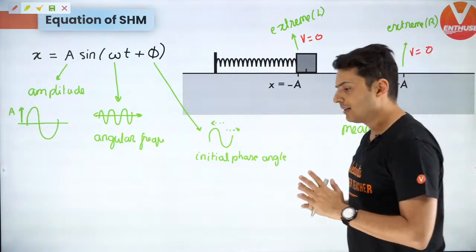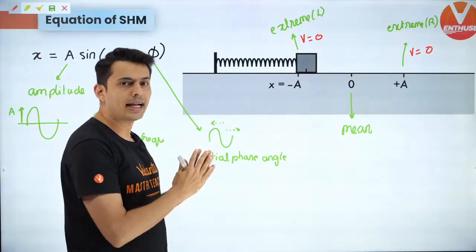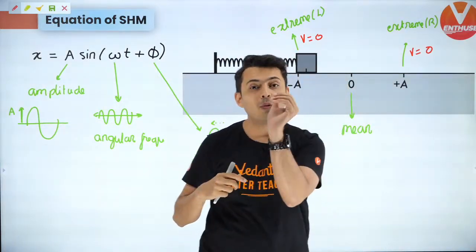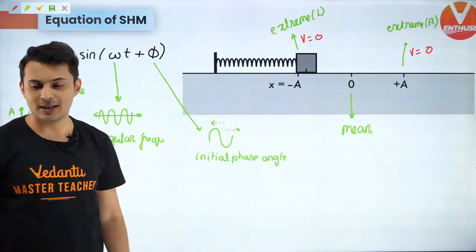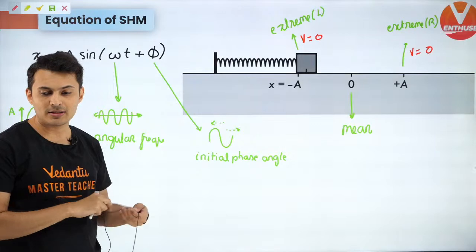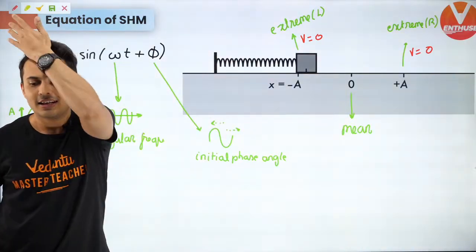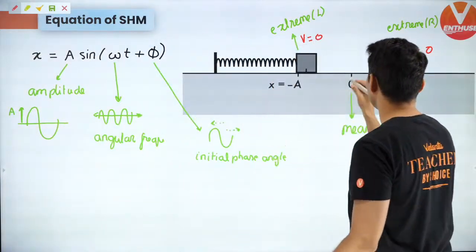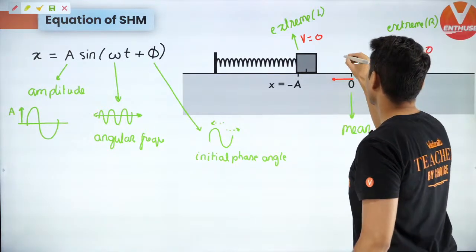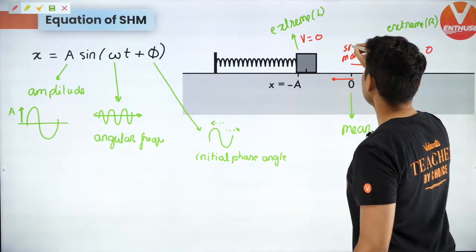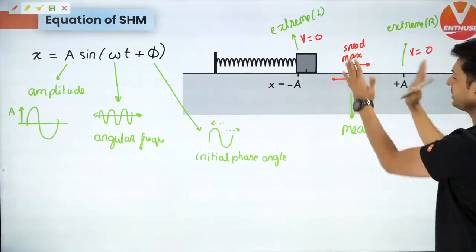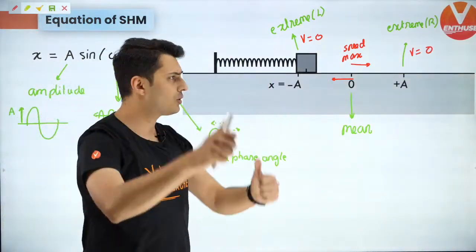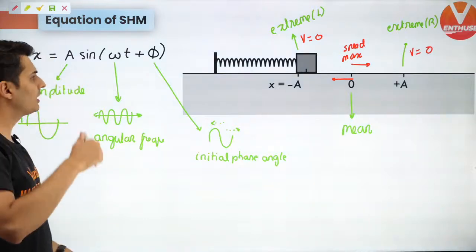So think about it. I run like this. I stop, turn back. And then again I increase my speed, and then again stop and turn. So where do you think my speed will be maximum, guys? Come on, let me know in the chat box. Where will the speed be maximum? Maximum at origin, correct, the mean position. So here the speed will be maximum. So this is max speed. Speed is maximum at the mean position. Very, very interesting. Excellent, guys. Keep that josh up. Keep answering, and keep helping each other.